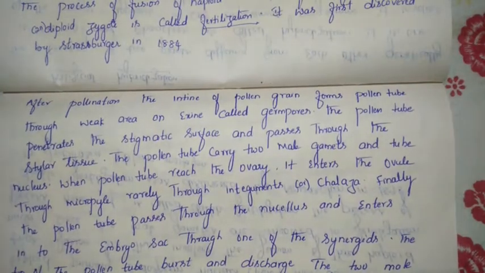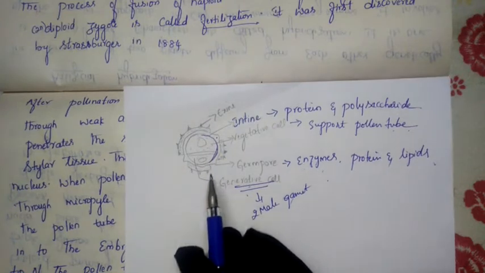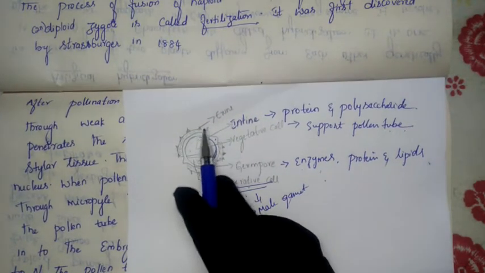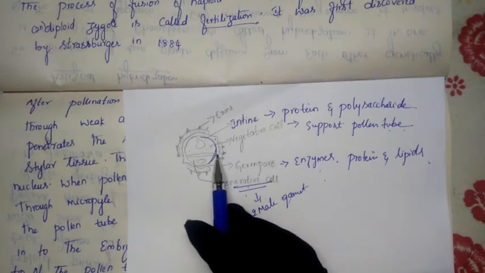So the intine is present here. This was already shown last time. This is the intine layer. The intine is a weak layer, because the outer layer is covered by a hard chemical called sporopollenin. This sporopollenin is very hard and protects the pollen grains from enzymes, heat, and chemicals, so that they do not get decomposed or degraded.